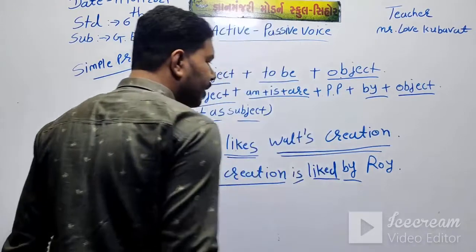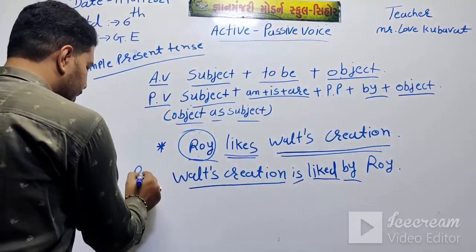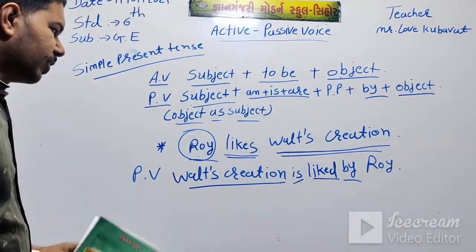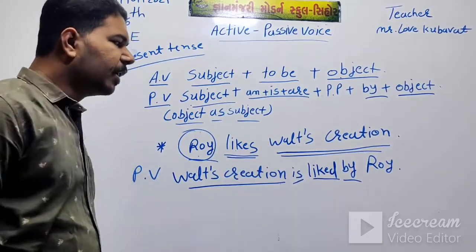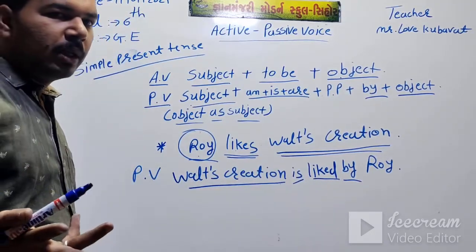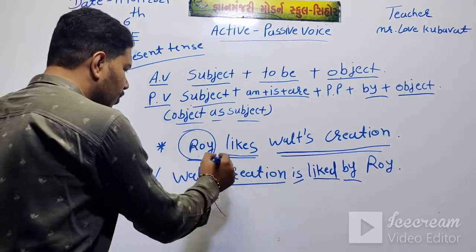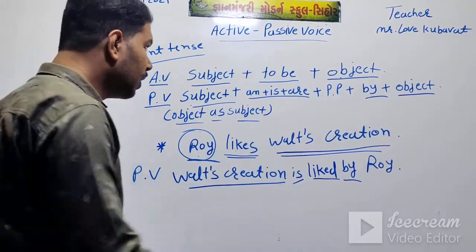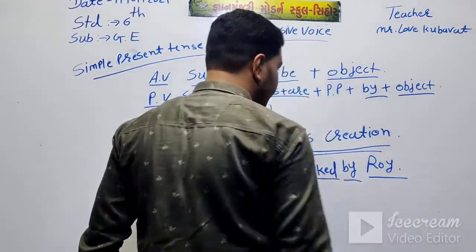How can you find that? In passive voice sentences, ask the question: world creation is liked by whom? Then the answer is Roy. Then put the object.